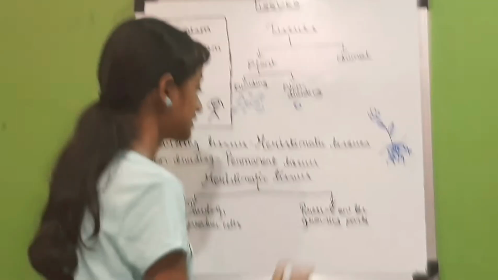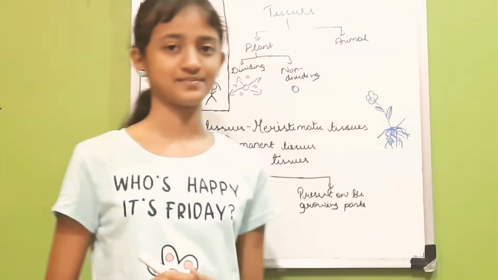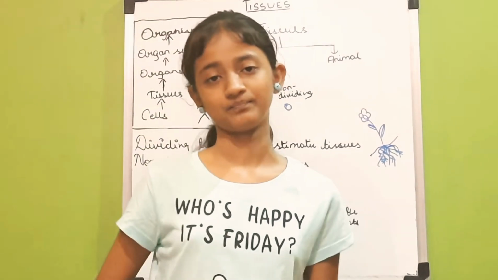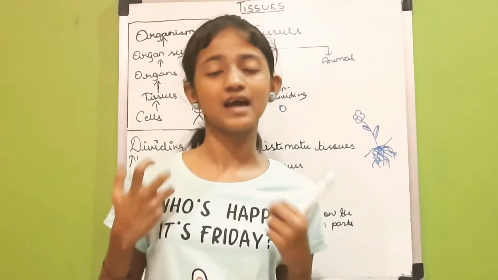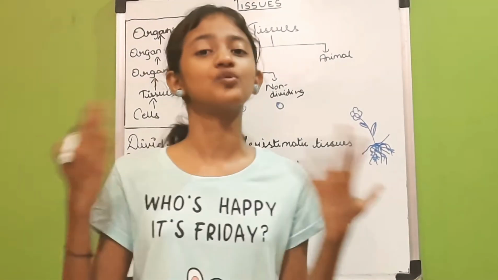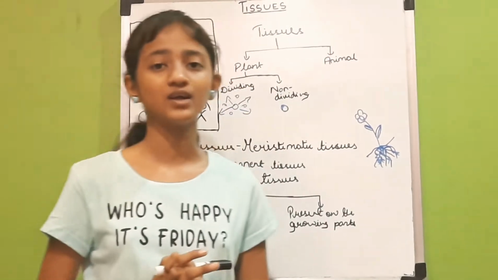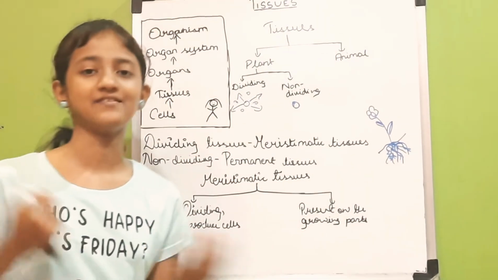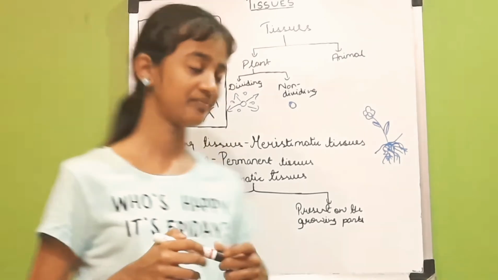And the second one is present on the growing parts. So let's take an example of the tip of a stem. That is actually the growing part, and it grows, so it produces more cells. That's what meristematic tissues really mean. That means it divides and produces more cells.